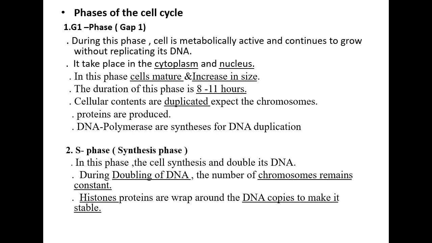S phase or synthesis phase. In this phase, the cell synthesizes and doubles its DNA. During doubling of DNA, the number of chromosomes remains constant. Histone proteins are wrapped around the DNA copies to make them stable.